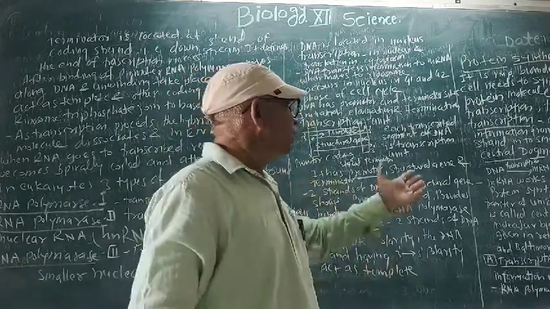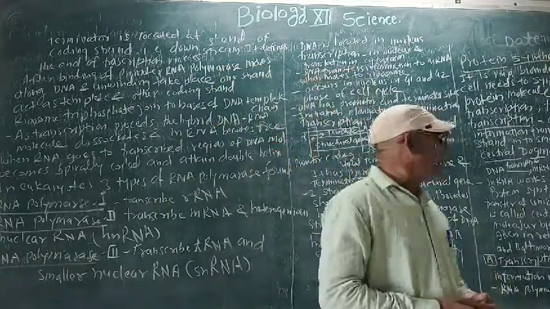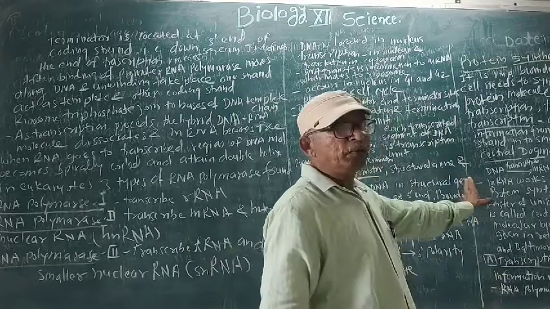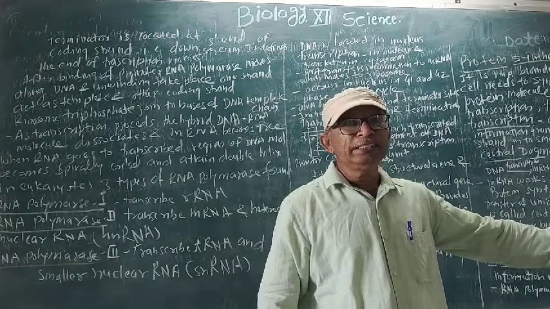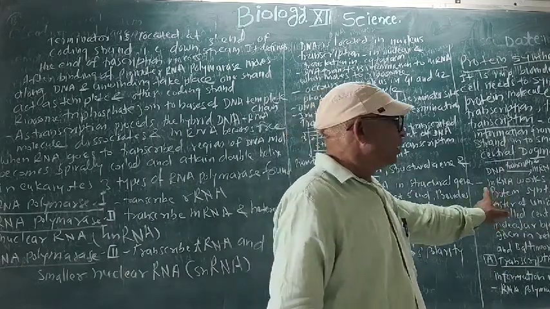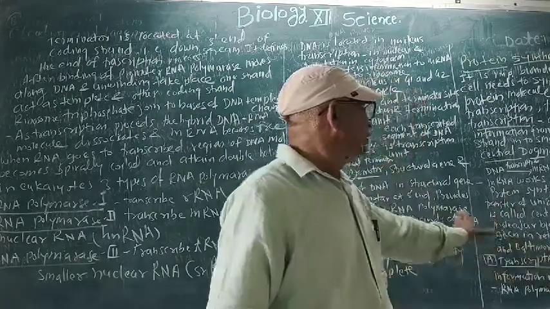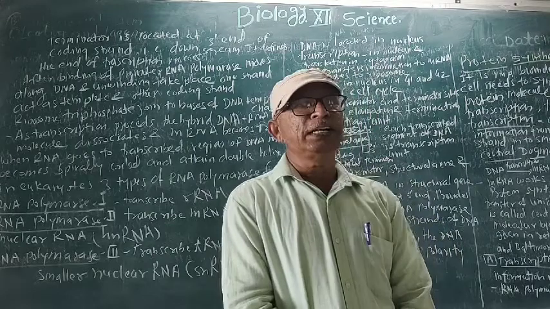Now what is the central dogma of molecular biology? In molecular biology, DNA produces the mRNA. That process is called transcription. And from the mRNA, where the language is in coded form, the synthesis of the polypeptide chain, or protein, takes place.